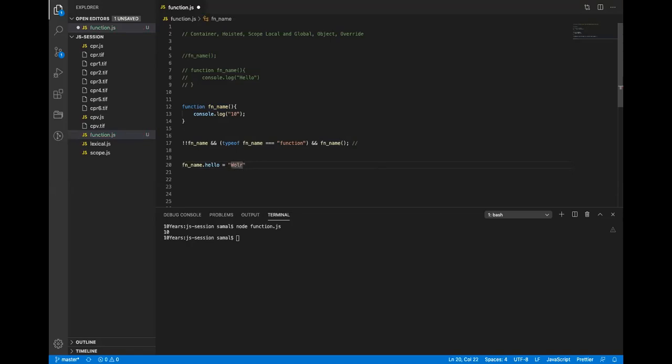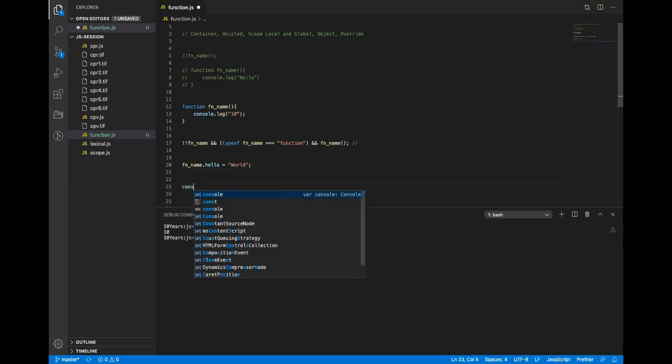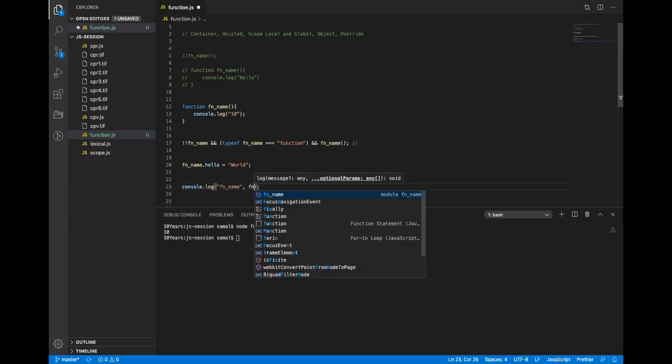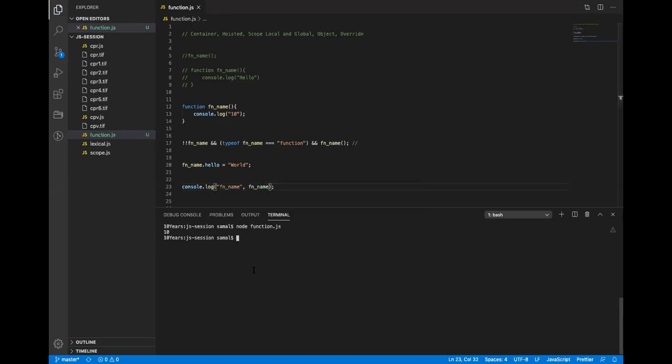If I console function name and function name and print this, it will print the function as well as the key. So how can we add a key to any function?